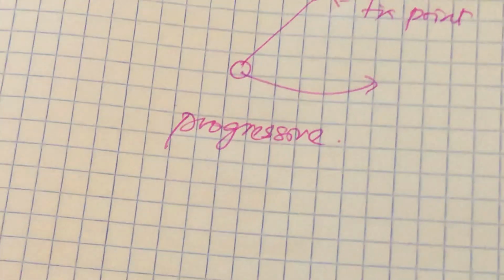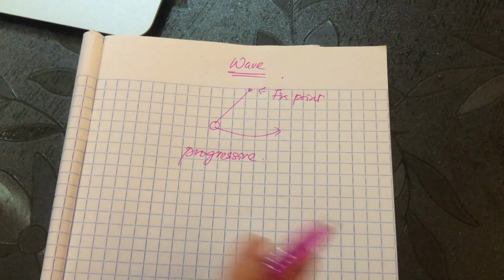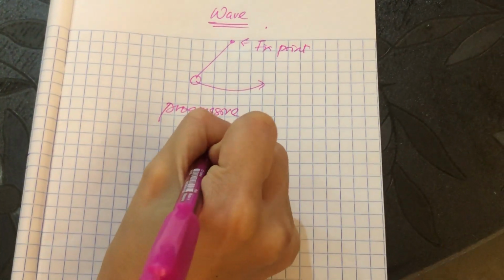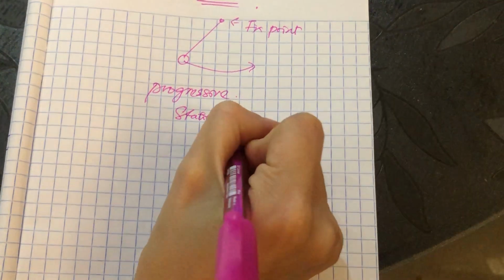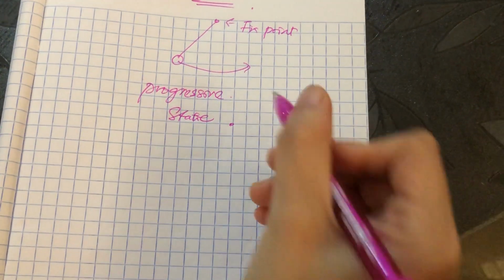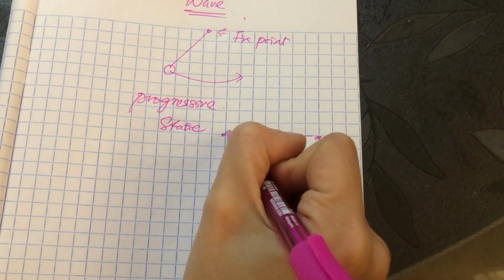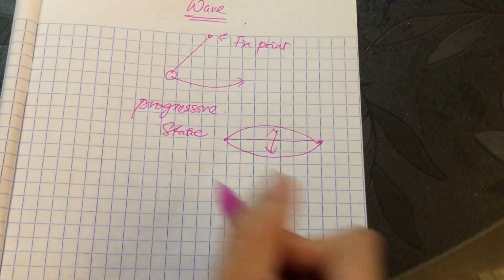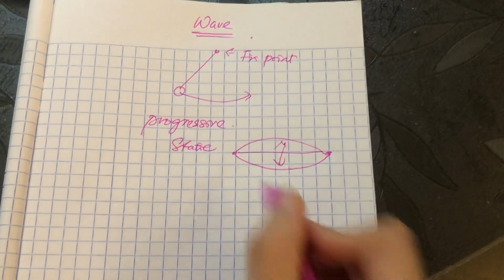Okay, I actually showed the video in our Zoom class. That is what you call progressive wave, meaning that you see it in a moving condition. Static means that it looks static. Okay, you have a fixed beginning point and ending point. For example, a guitar string. Once you strike the string, you get a vibration like this, right? It goes up and down. So this is a static wave, or in another word, we call it a stationary wave.